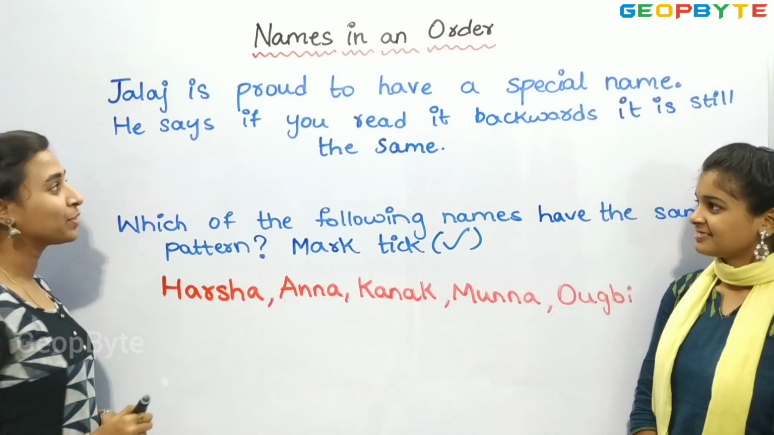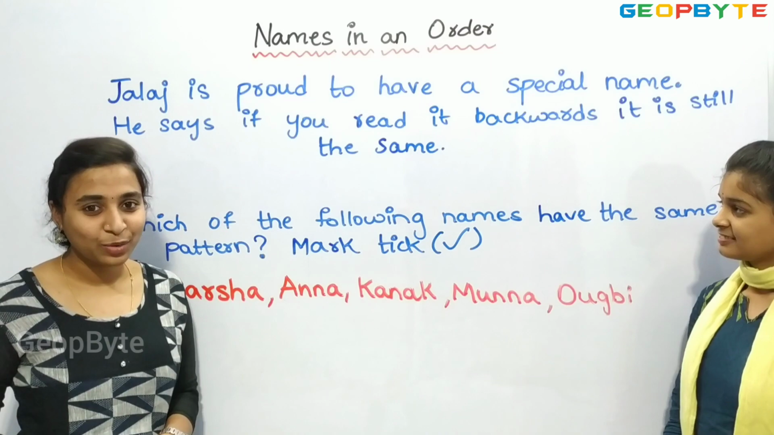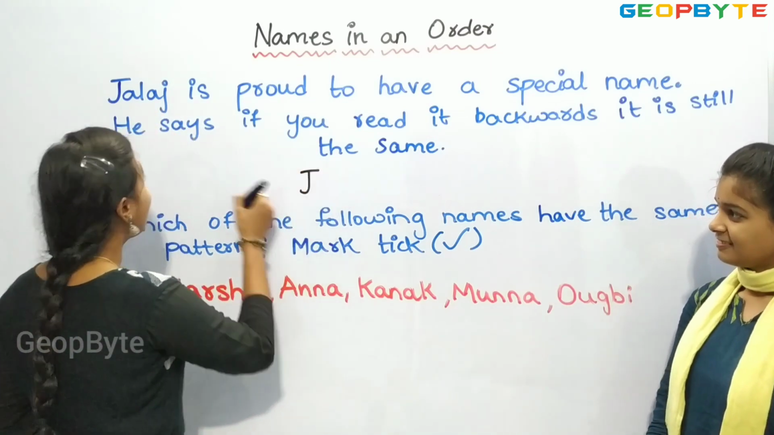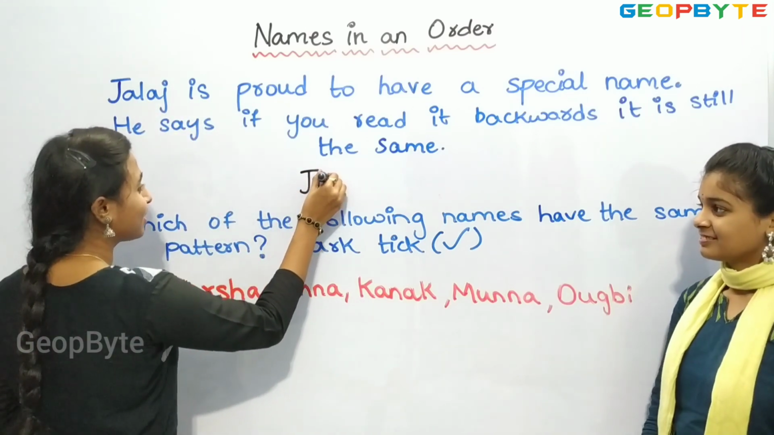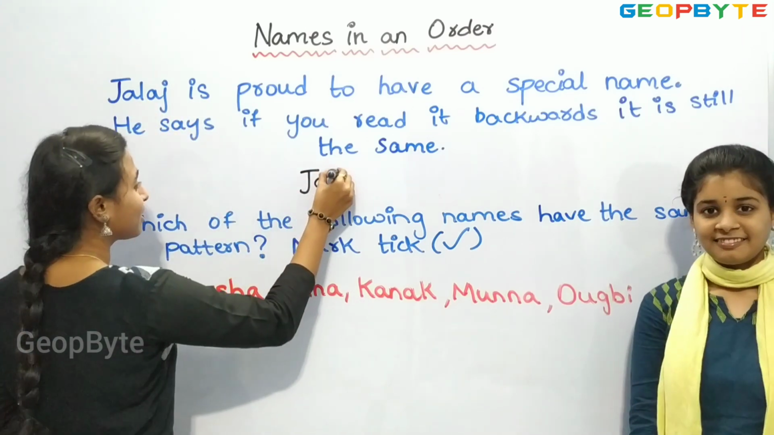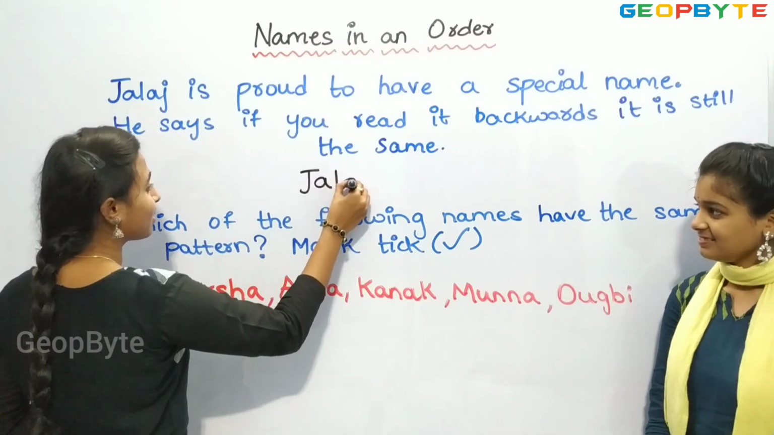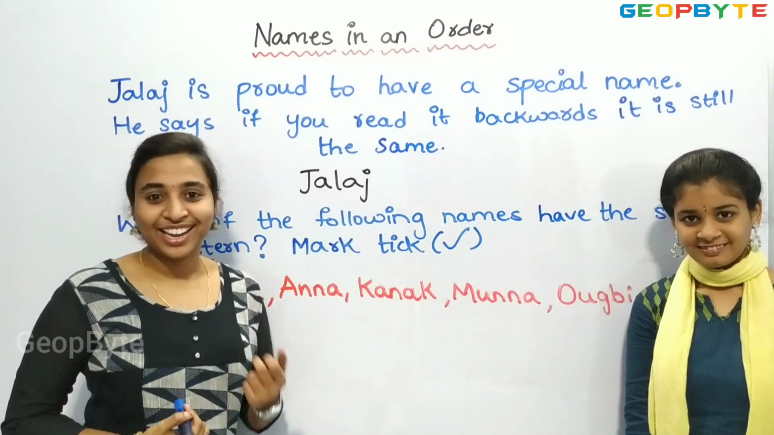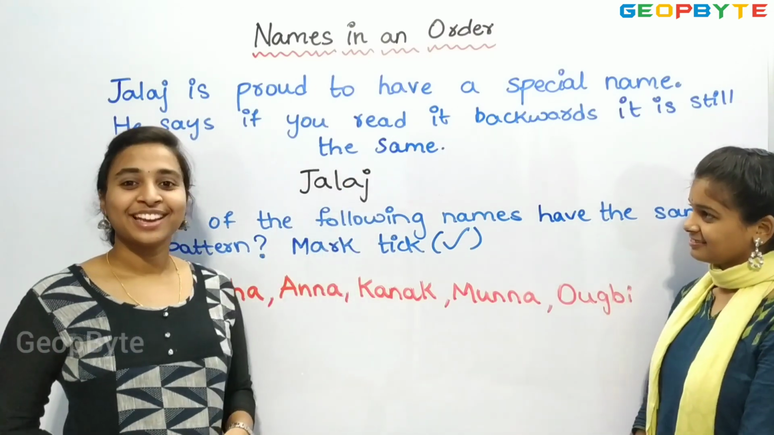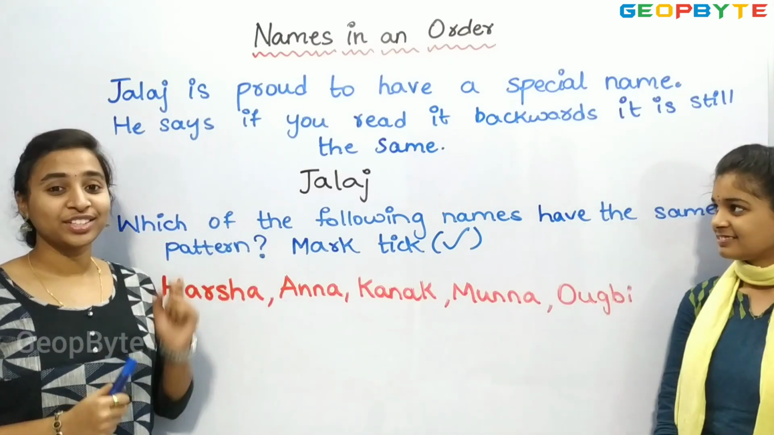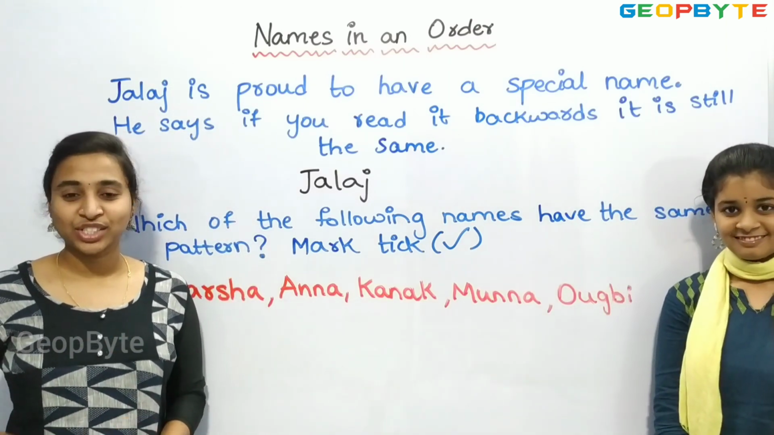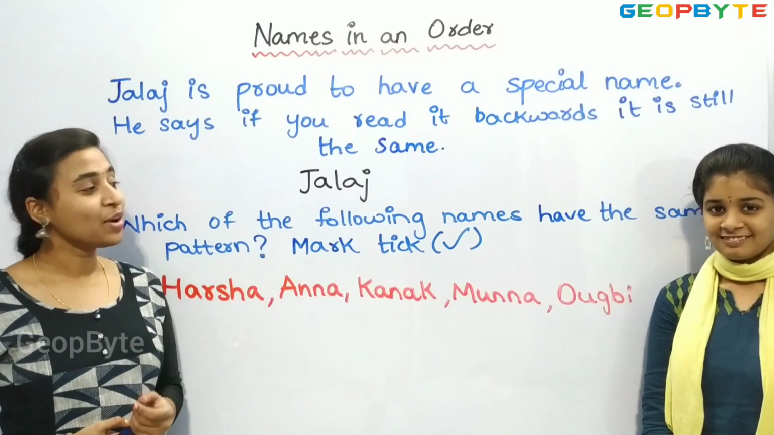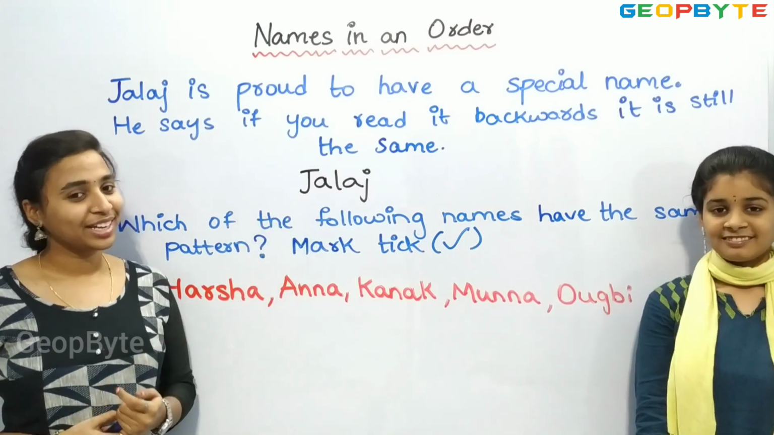Let us see how. Let us write his name from backwards. That is, the last letter is J and A and L, A, J. Children, if you see, we again got the name Jalaj, right? So, that is why Jalaj is very proud to have such a special name. That is, when we are writing it backwards also, we are getting the same name, that is Jalaj.